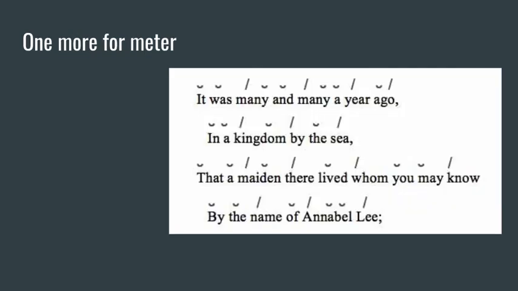And here's another one for meter. This one's called Annabel Lee, and you can see the stress syllables are the ones here that have kind of an up and down line. Those are the ones that have the stress on them. So this is called Annabel Lee.